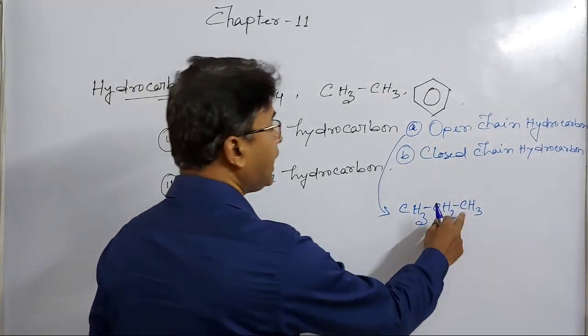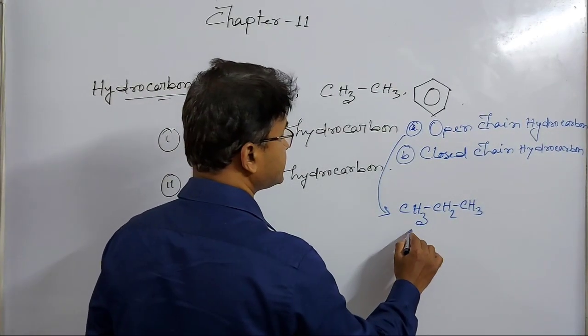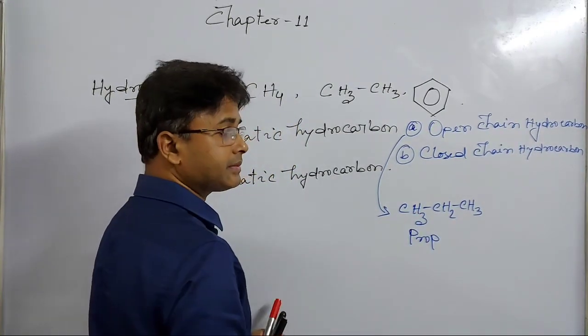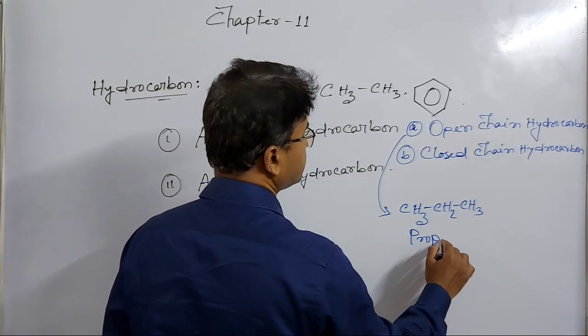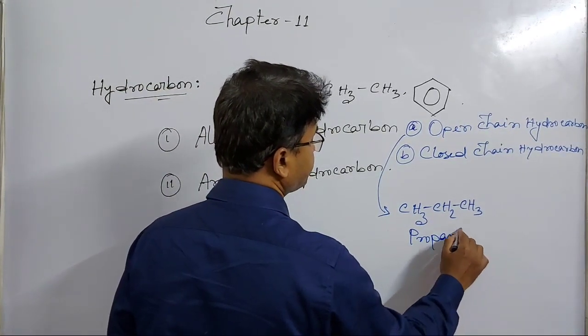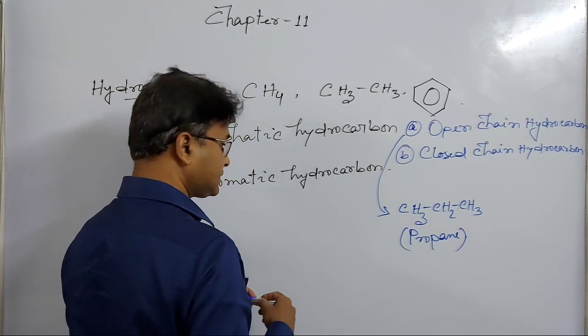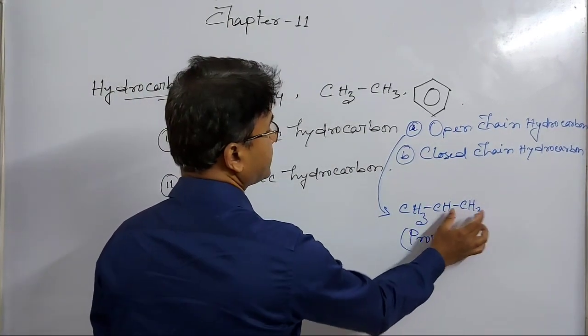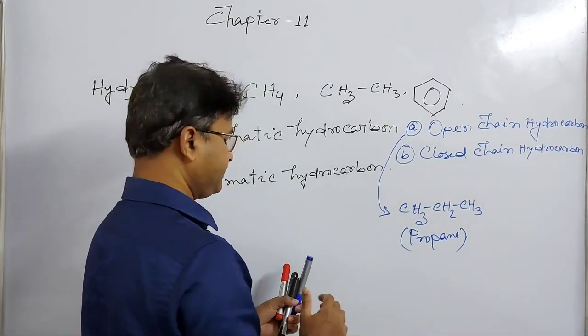There are three carbon atoms, that's why this is pro, and as there is a carbon-carbon single bond, that is why this is ane, propane. Here both of the terminal carbon atoms are open.